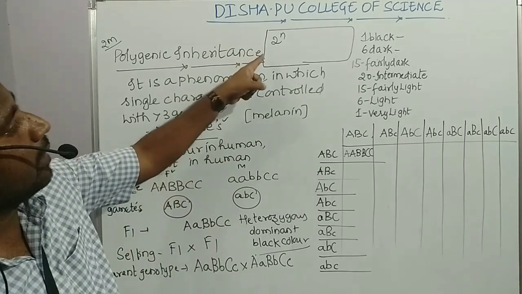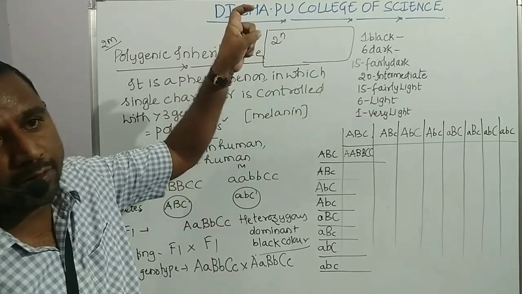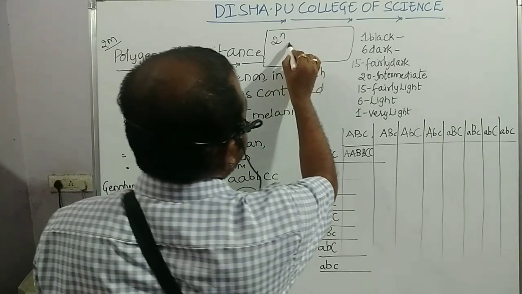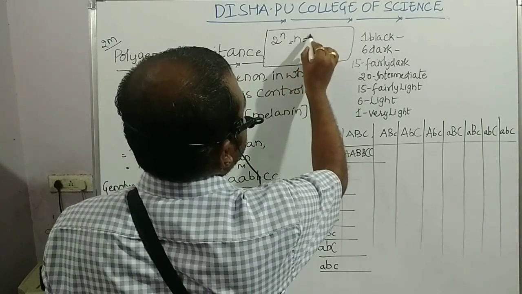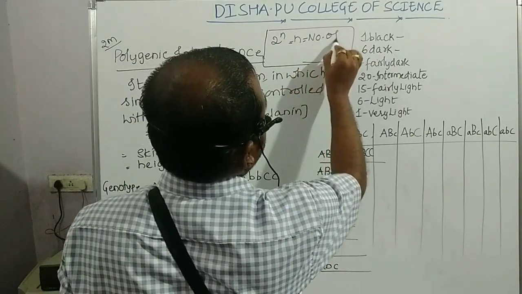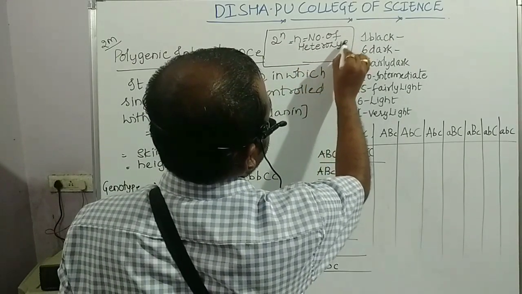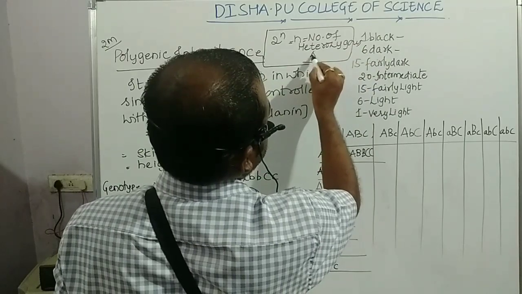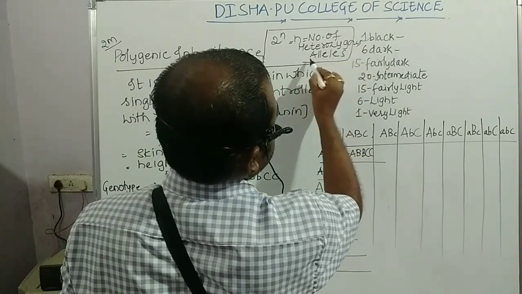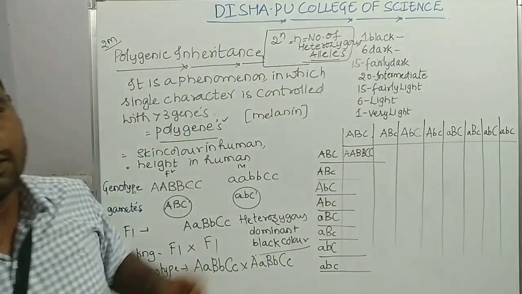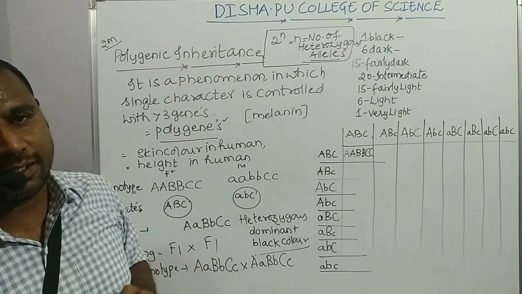Clear? So here we have to use the 2 to the power of n formula, where n indicates the number of heterozygous alleles. Keep this in mind, students. n indicates what? The number of heterozygous alleles.